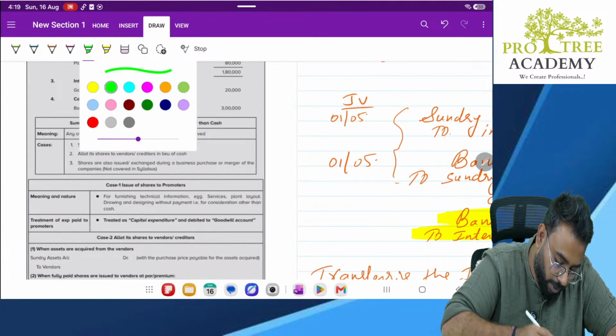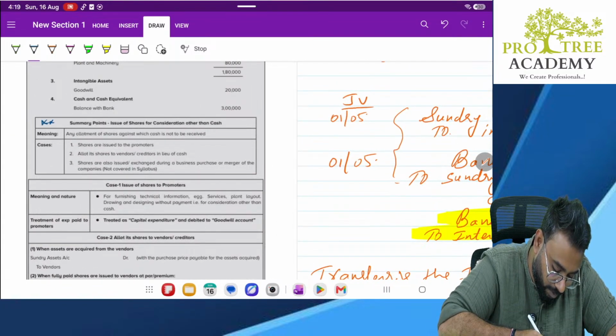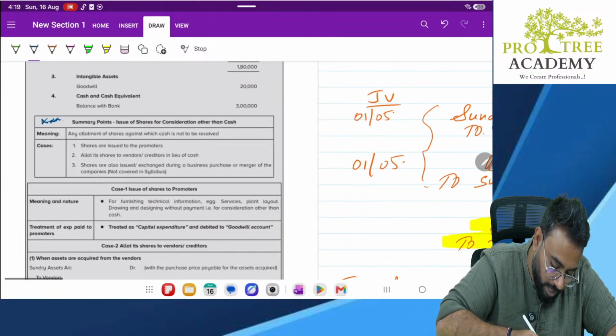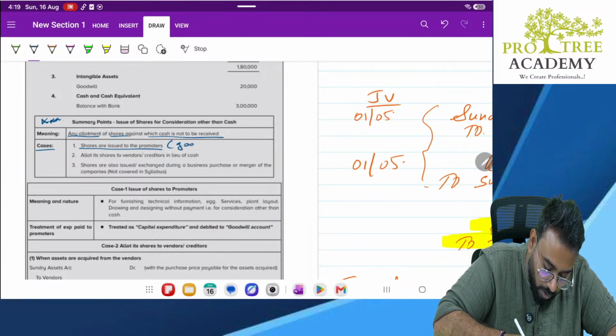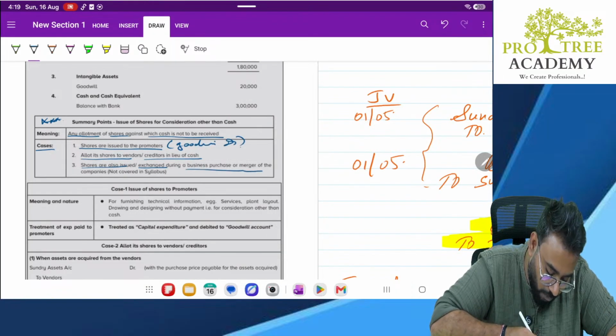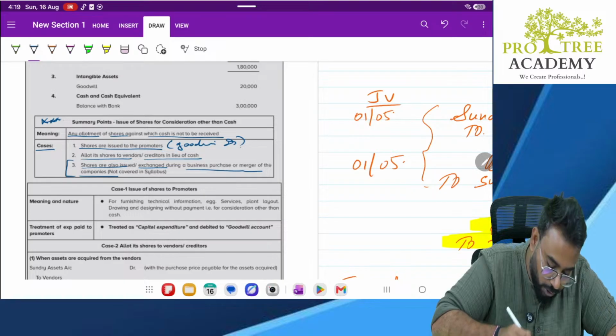So they have given you a summary also. Mark it as important. One day before the exam, you can revise. Any allotment of shares against which cash is not received. Case: shares are issued to promoters. Here write down goodwill will be debited. Case: allots shares to vendors or creditors in lieu of cash. Case: shares are also issued in exchange during business purchase or merger of companies. See, this is also quite common.